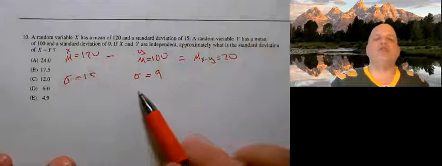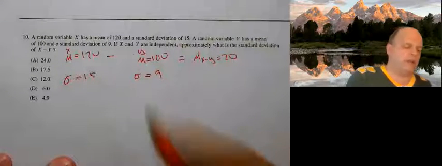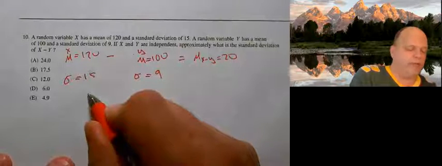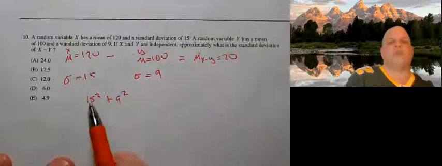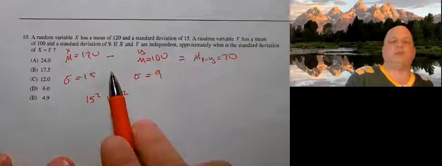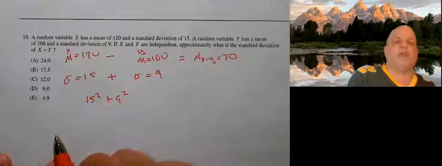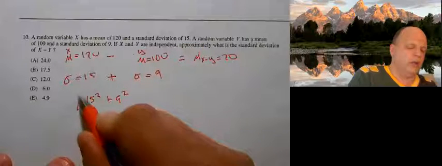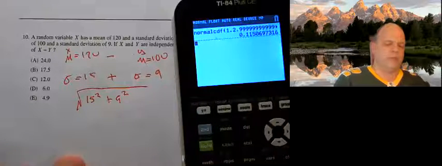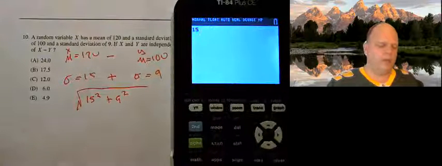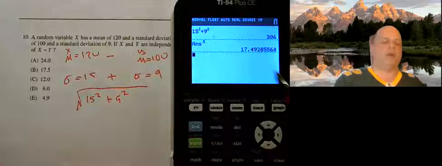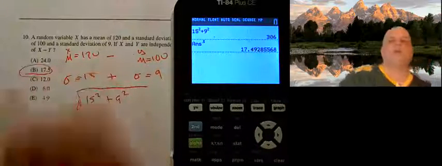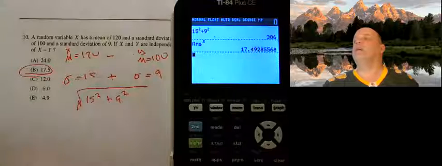But with standard deviations, I can't add them directly. I can't subtract them at all. I have to add them. But I first must convert them to a variance. So I'm going to square them. And even though they asked me to subtract them, I can't. I have to do this. So I convert it to a variance, and then I take the square root of that. So 15 squared plus 9 squared equals, and I'm just going to take the square root of that, raise it to the half power to do so, and I end up getting 17.49, so my best answer is number 10, which is 17.5. All right, thank you.